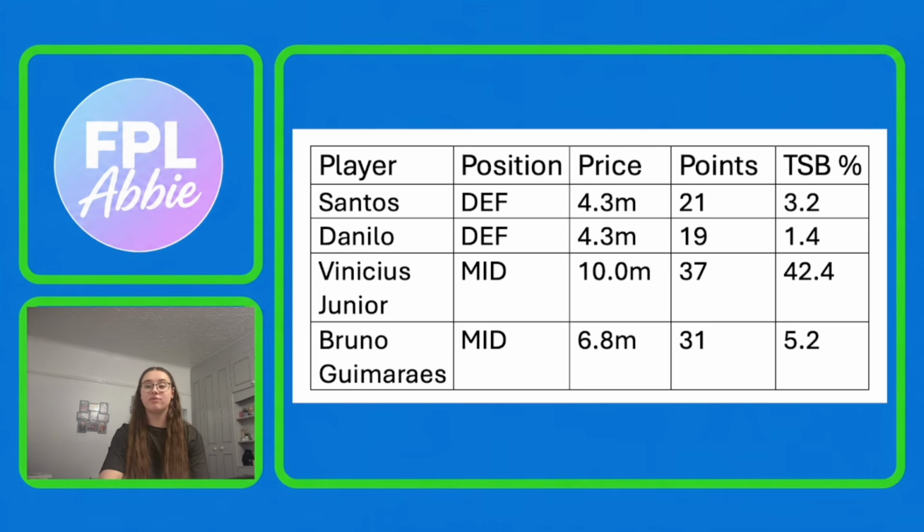Bruno Guimaraes just a little bit behind on 31. Vinicius Jr. is 42.4% owned, Bruno Guimaraes is 5.2% owned, so unfortunately just above the mark for qualifying for scouting bonus. With these two, you could definitely say Vinicius Jr. is the one to go for if you've got the money and can afford him, and Bruno Guimaraes is the one to go for if you need a cheaper option.